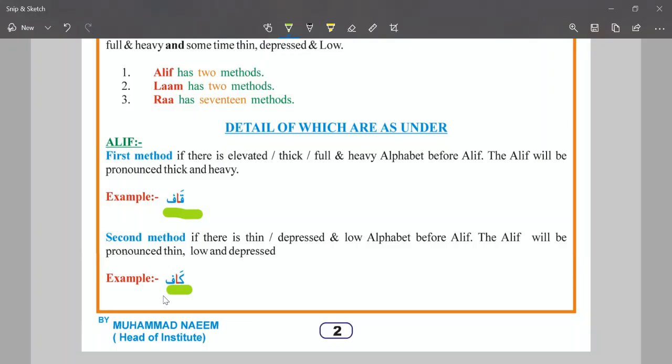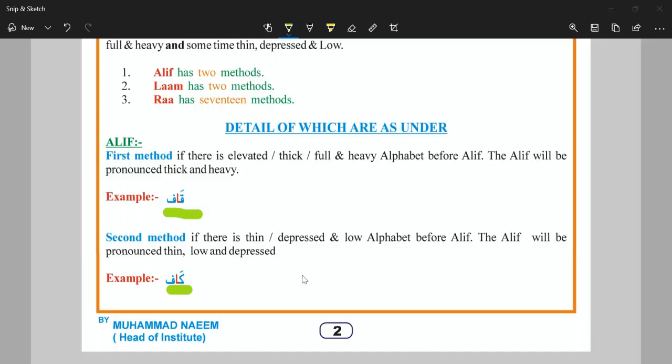So simply the sound of kaf is a simple, normal, thin sound, like when we are in conversation with each other, coming from your mouth. So kaf, alif, zabar, ka. This is not the heavy sound, the full mouth sound. Qaf, alif, zabar, qa. Then kaf, alif, zabar, ka, fa sakin, so it's pronounced kaf. The first one was qaf, a heavy sound. The second one is kaf, with the low sound. Do you understand this?